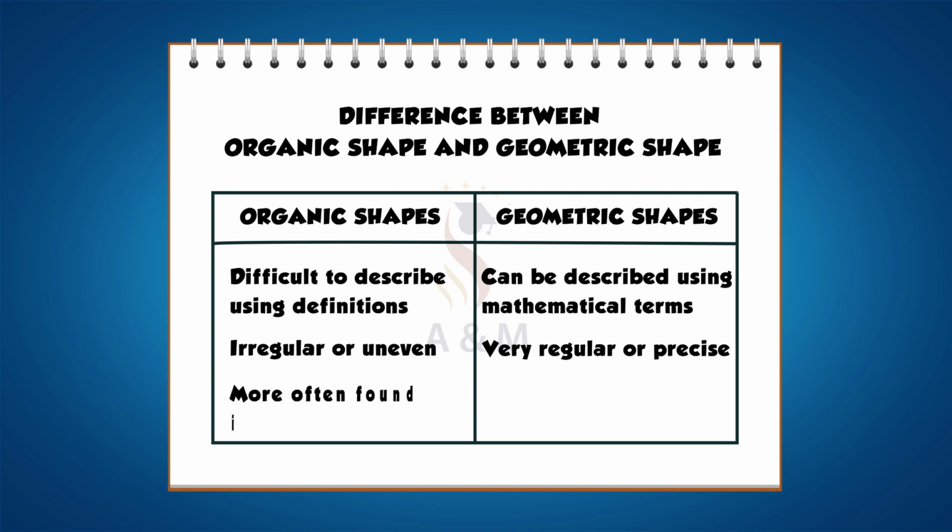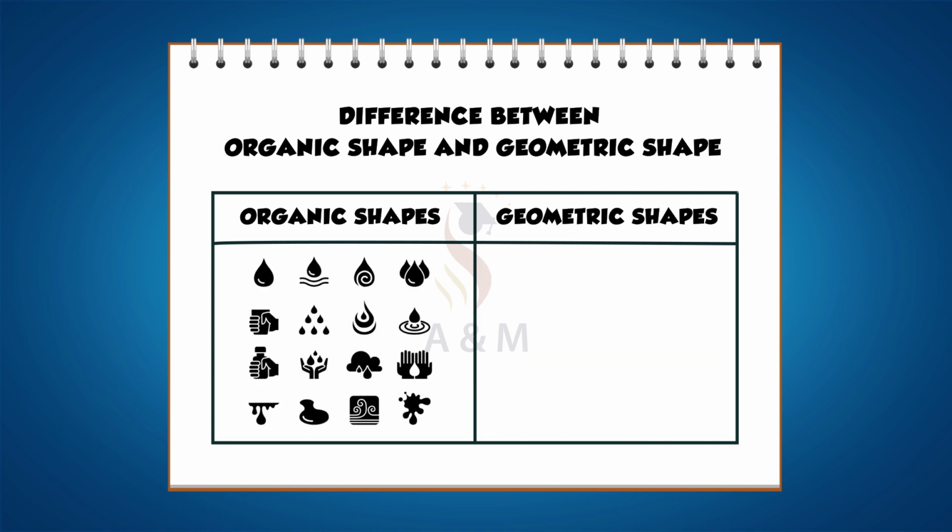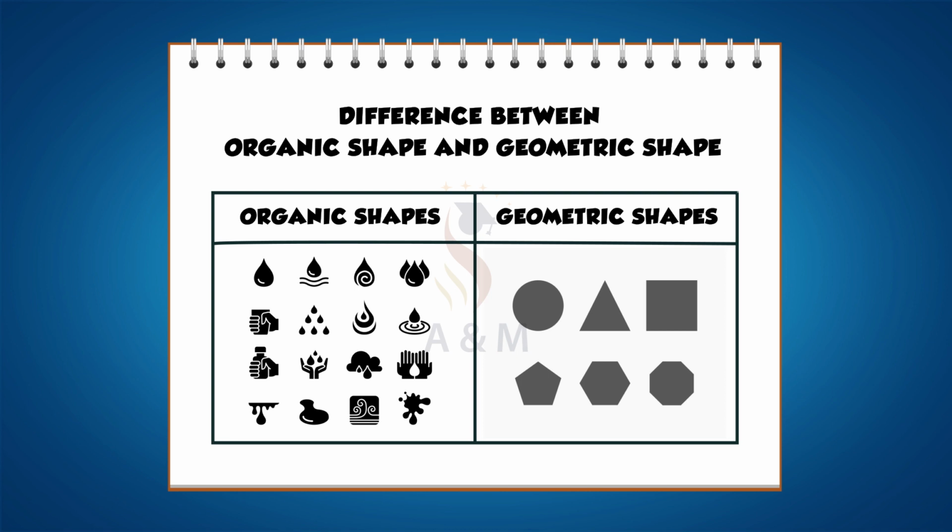Organic shapes are more often found in nature, whereas geometric shapes are more often found in man-made things because they are easier to reproduce and make things with. Examples of organic shapes include the shape of clouds, puddles, trees, leaves, rocks, etc. Whereas examples of geometric shapes are square, rectangle, triangle, circle, oval, pentagon, etc.